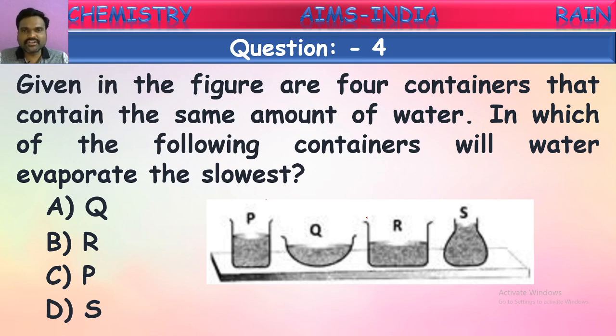Now if you observe these containers again, the one with a narrow opening, with very little open surface, will have the lowest or slowest rate of evaporation. Which one has the smallest opening? Yes, here. Only a small opening is there, and only from that open surface will water evaporate. So from this, yes, water evaporates at a slow rate. Okay, children. Next one.